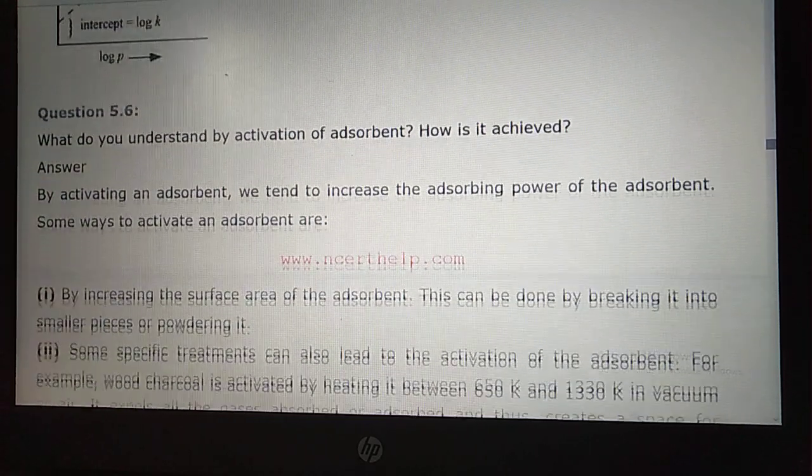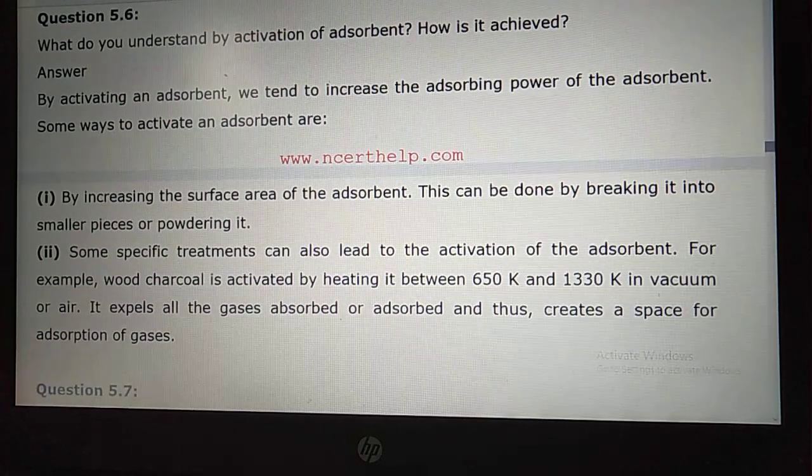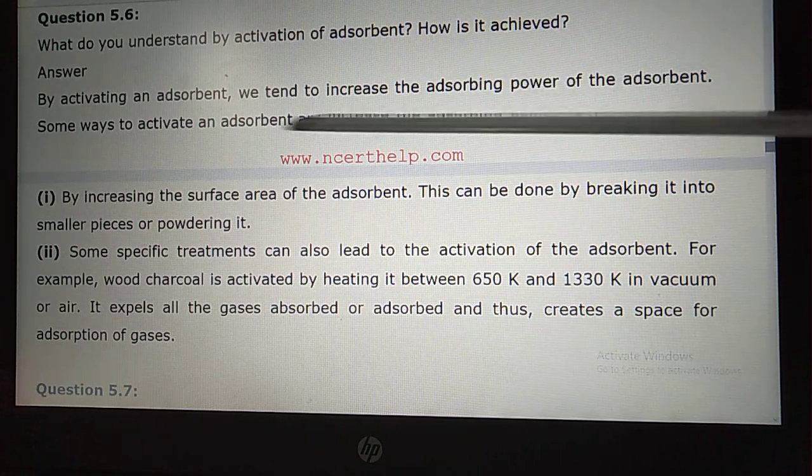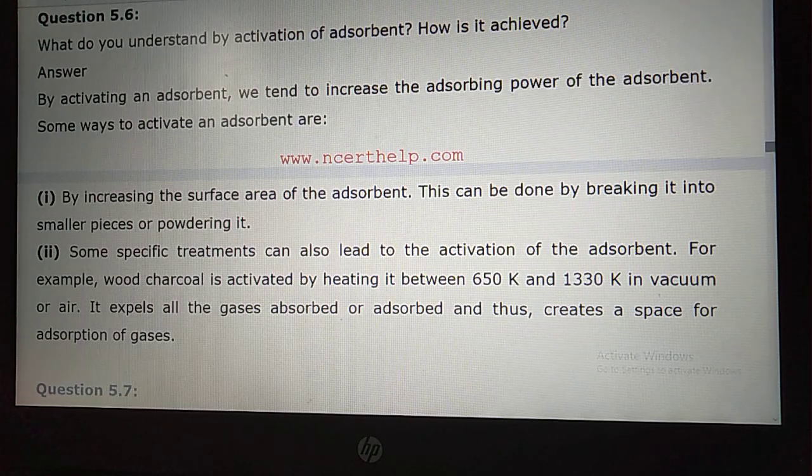So 5.6, student, what are they asking? What do you understand by activation of adsorbent, and how is it achieved? So dear student, activation means you are activating the adsorbent. By activating an adsorbent we tend to increase the adsorbing power of the adsorbent. There are some ways to activate an adsorbent.